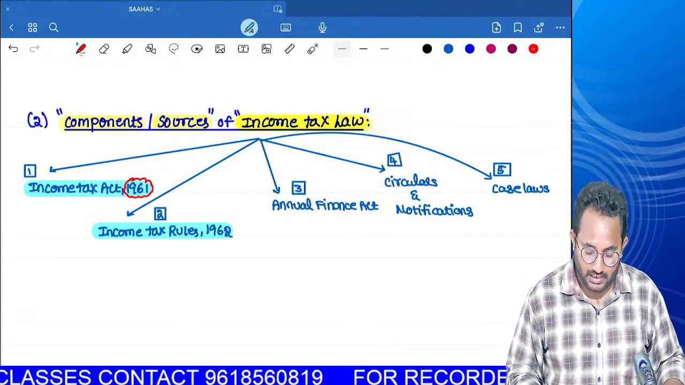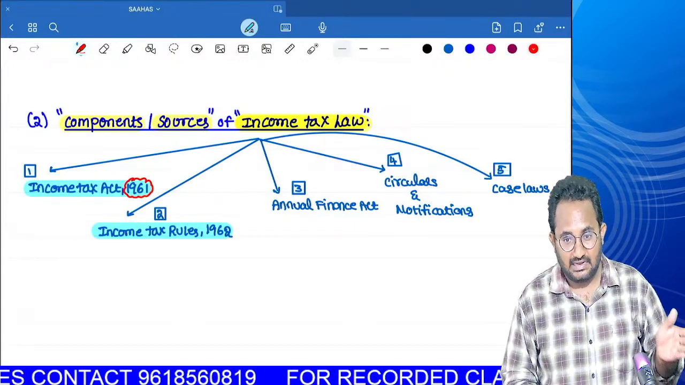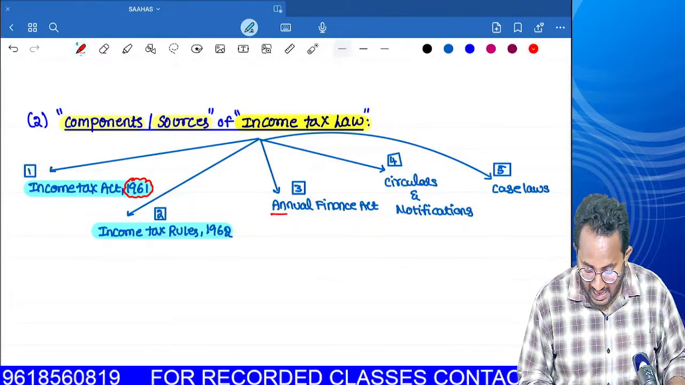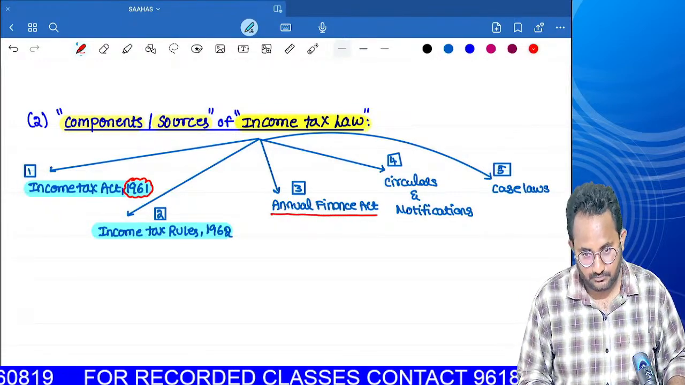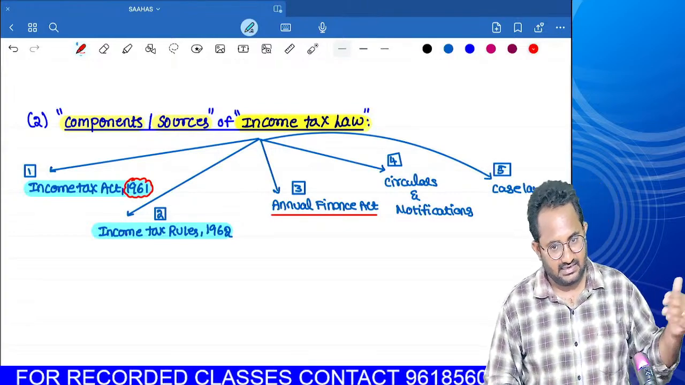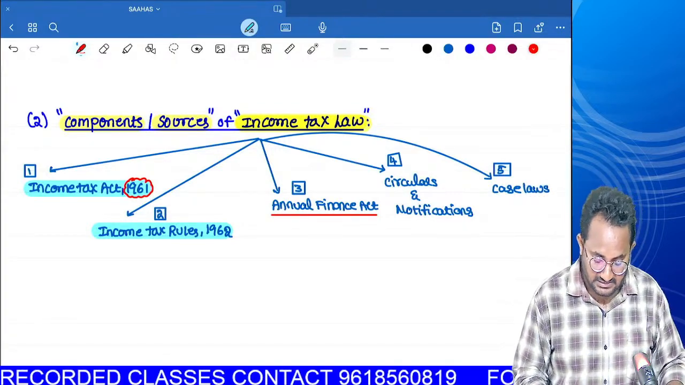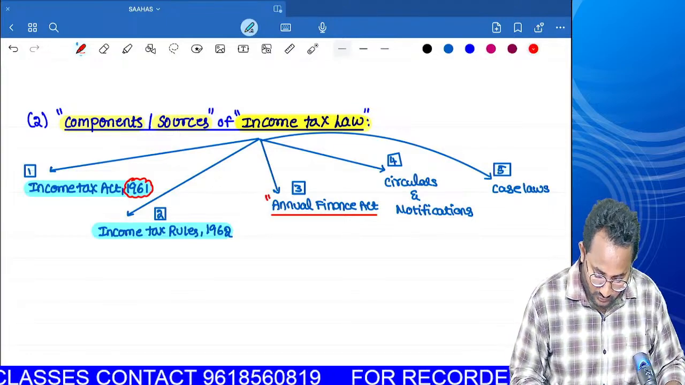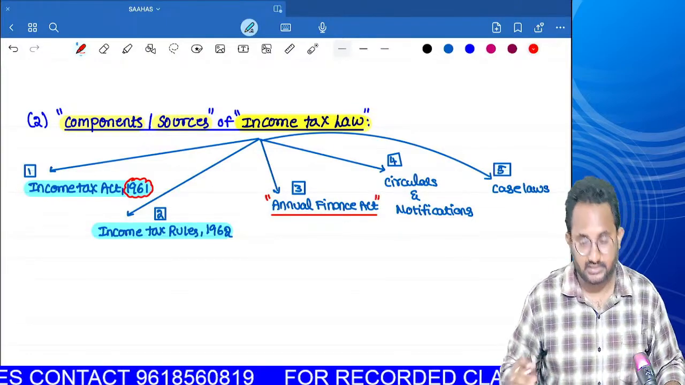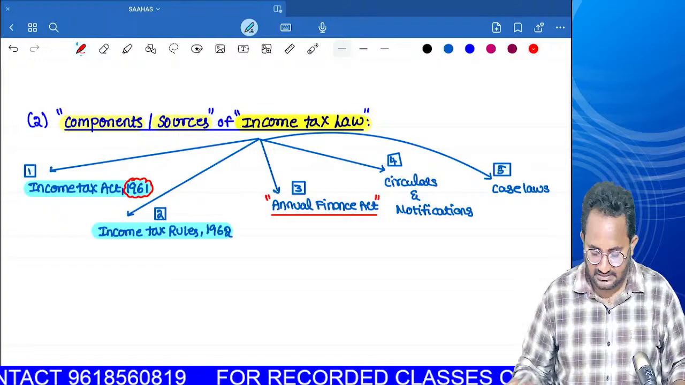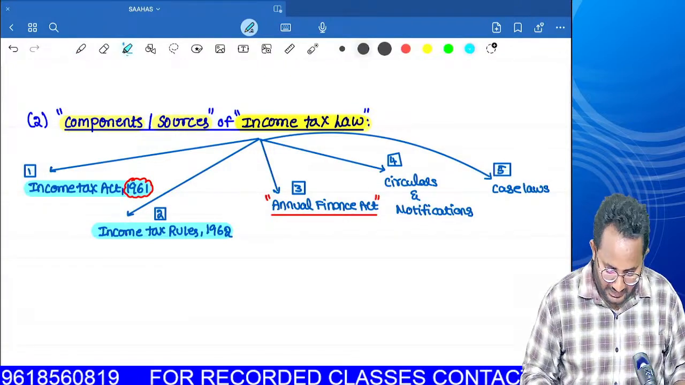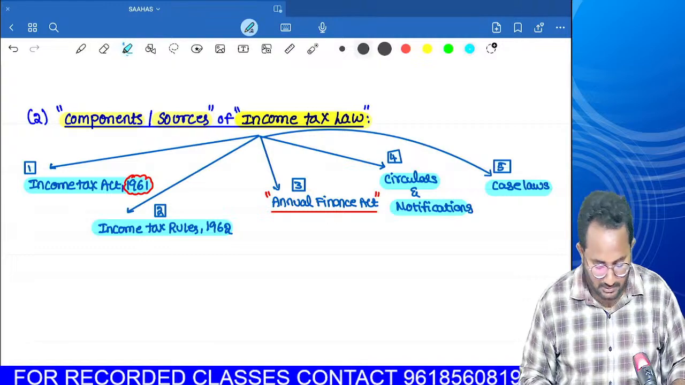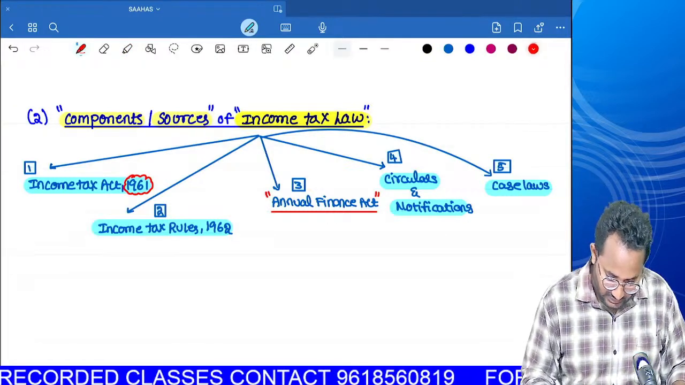That's why we have to amend the Income Tax Act 1961 every year by using the Annual Finance Act. We need to change the tax rates as well as all the provisions in the Income Tax Act 1961. So we have to pass one Finance Act every year. That is the Annual Finance Act. Regarding that, we also have to learn about circulars and notifications and case laws in a detailed manner. So I will start with the first component.